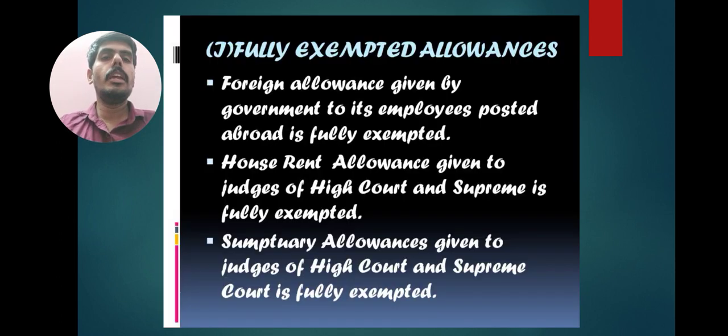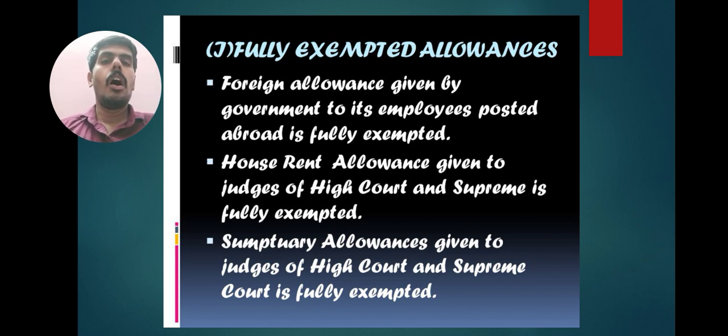Next one, fully exempted allowances. These allowances are fully exempted; any amount under this category is not taxable. It is fully exempted from the Income Tax Act. First one, foreign allowance given by the government to its employees posted abroad is fully exempted.